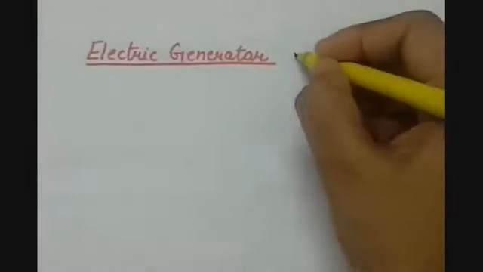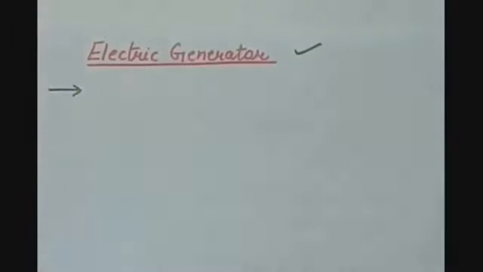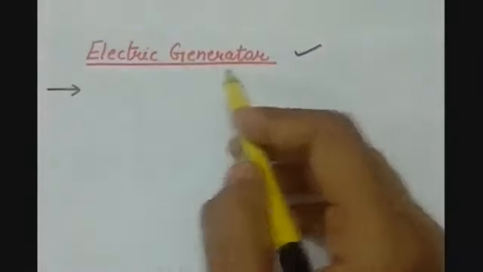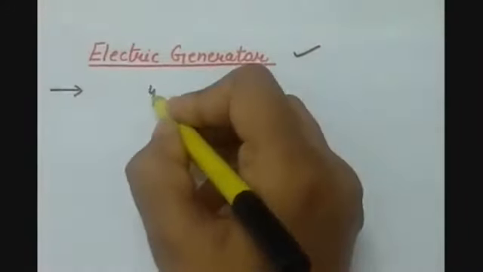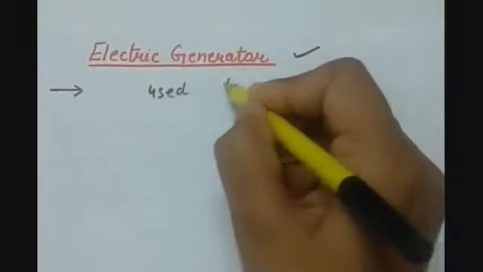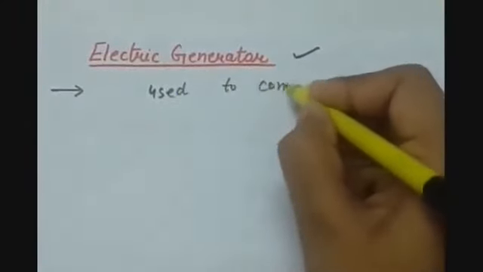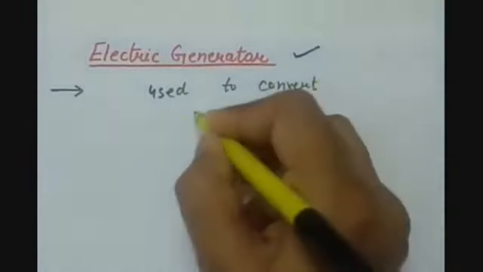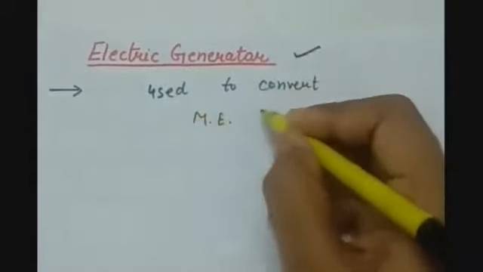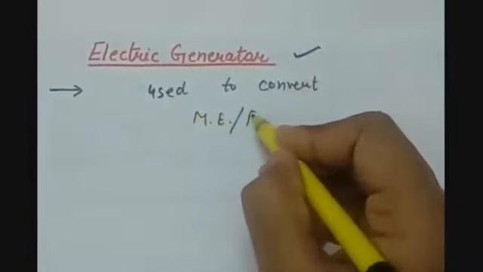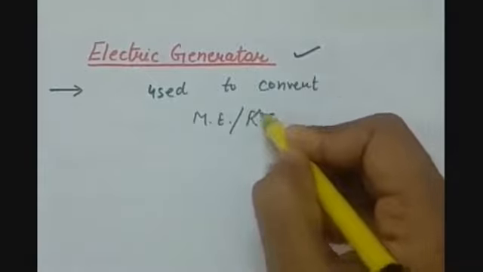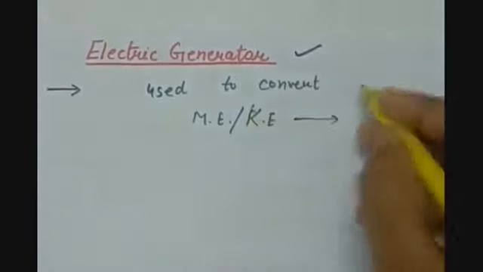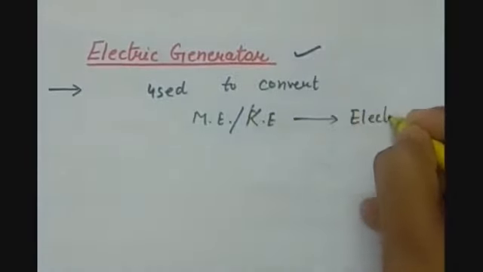So let us begin with the electric generator. First we have to define it. The definition of electric generator will be that it is an electric device used to convert mechanical energy, or you can say kinetic energy, into electrical energy.